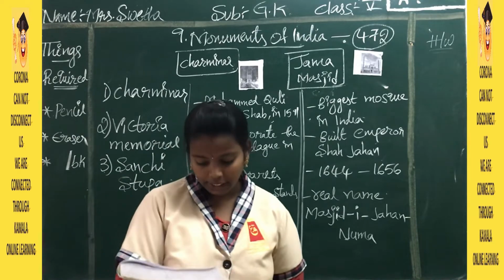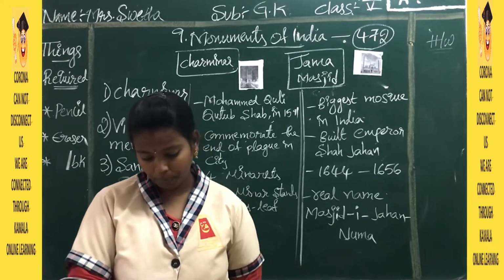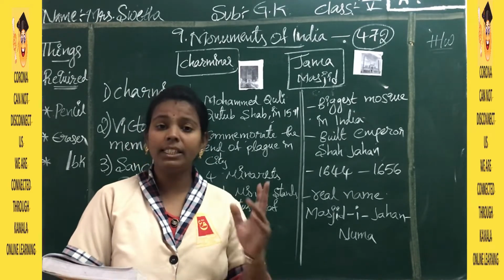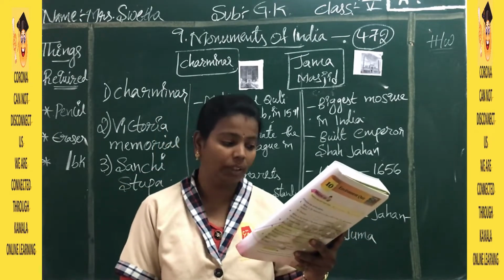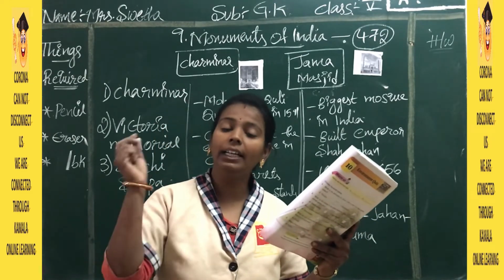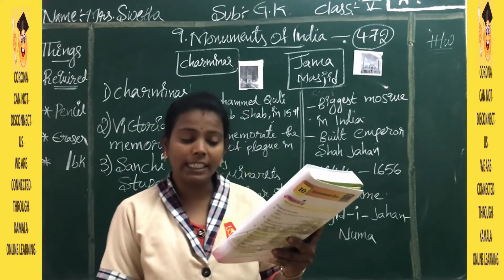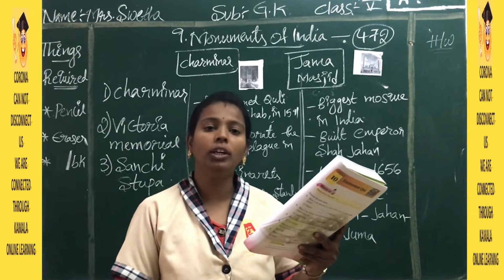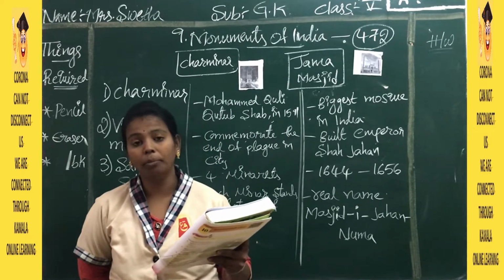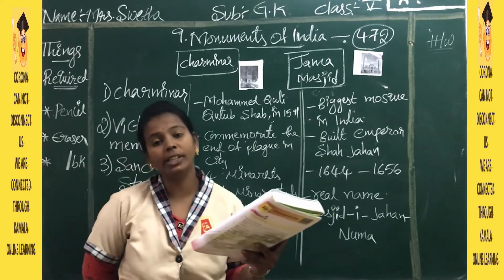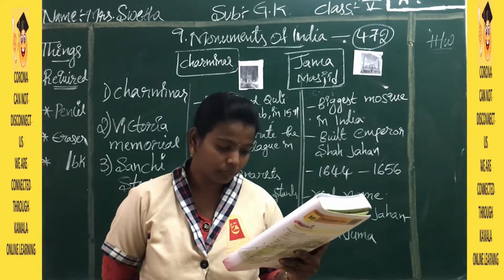The Sanchi Stupa is located on a very big hill whose height is 91 meters. It was constructed in honor of Lord Buddha by the Emperor Ashoka in the 3rd century.